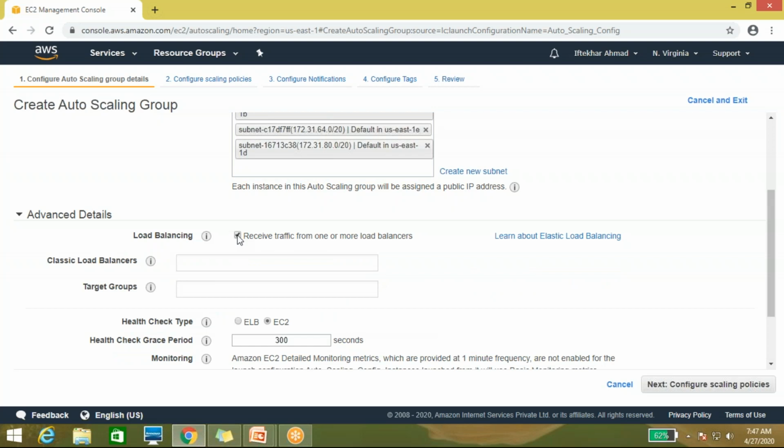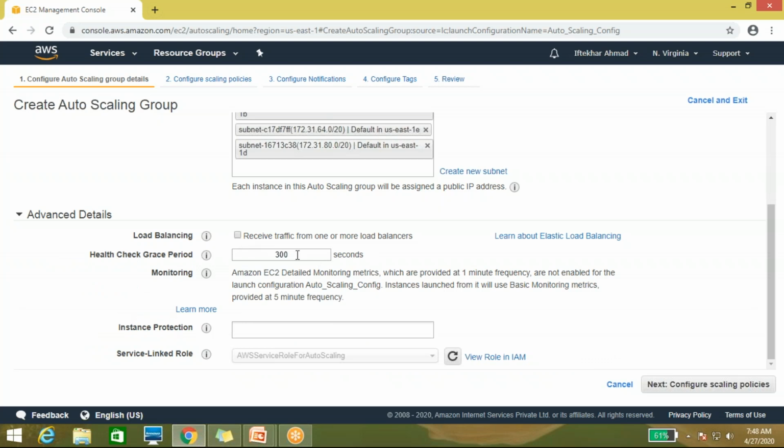I'll cover this load balancing unit today only. This is elastic load balancing we will cover today, but for the time being I'm not adding any load balancing here. I'll show you how to add the load balancer here also. So for the time being just leave it.